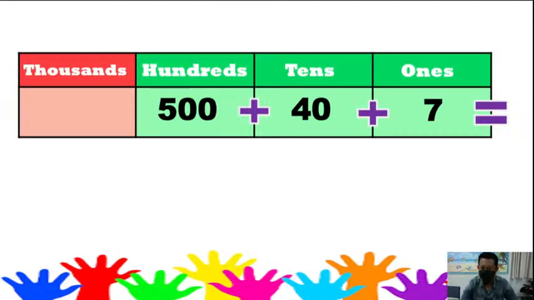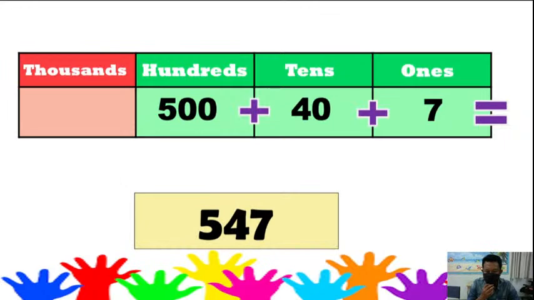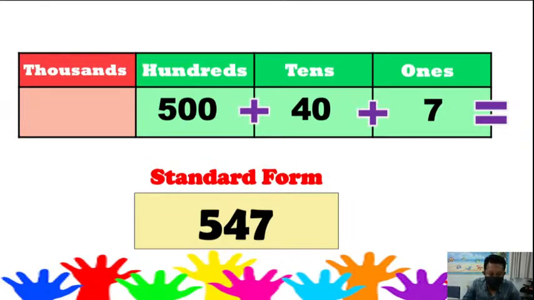Very easy, right? What number equals this? 547, very good. The answer is 547. This 547 is called standard form. We call it standard form.